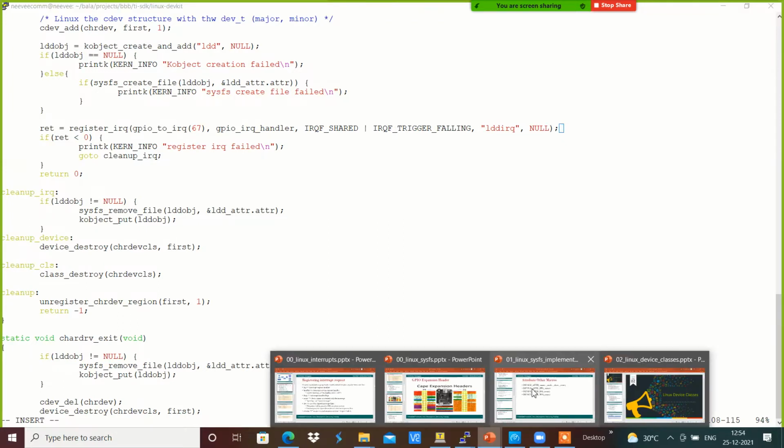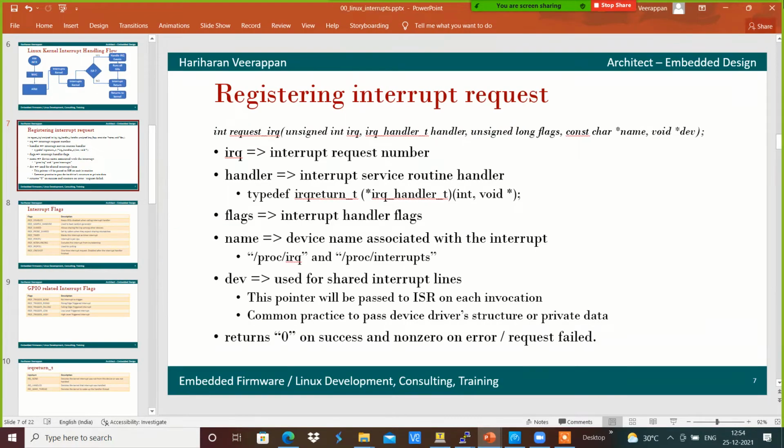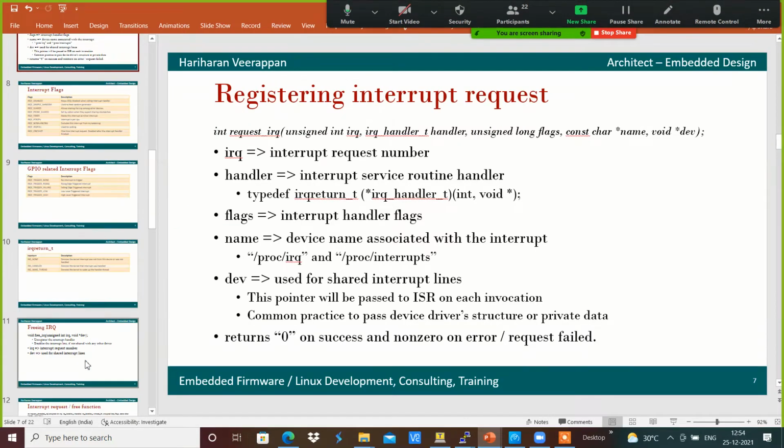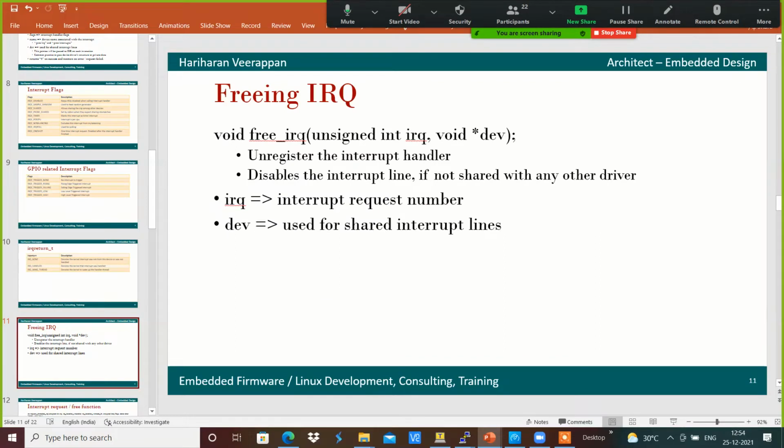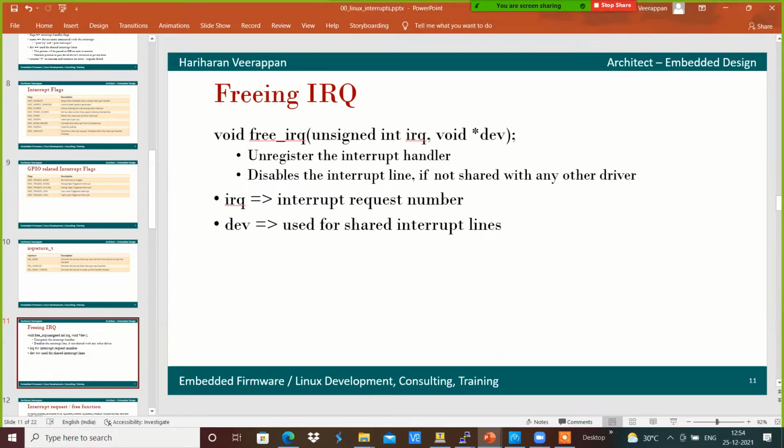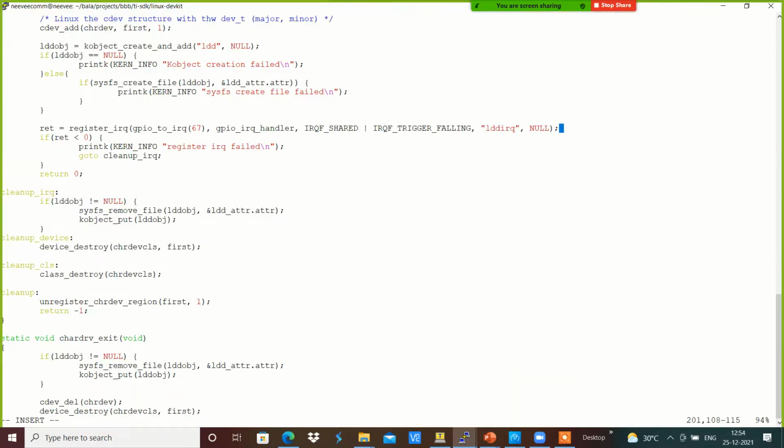Once it is done, I am going to clean up the IRQ with the help of free_irq that we will be using over here.